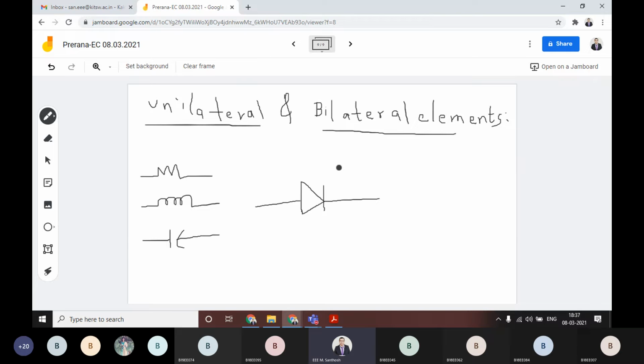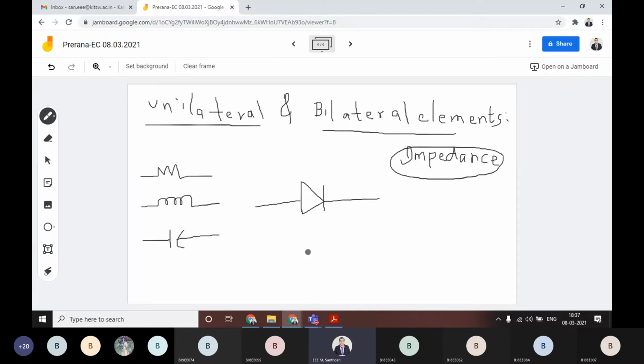How, we'll see. Suppose you are considering the value of resistance or impedance for elements like this, whether it is a resistor, inductor, capacitor or diode, you consider the impedance value.